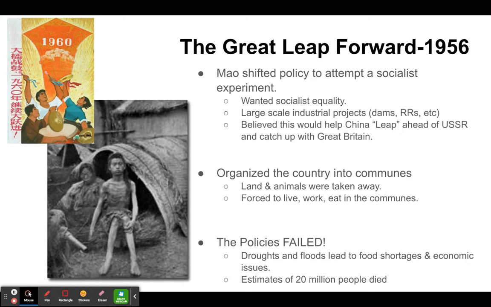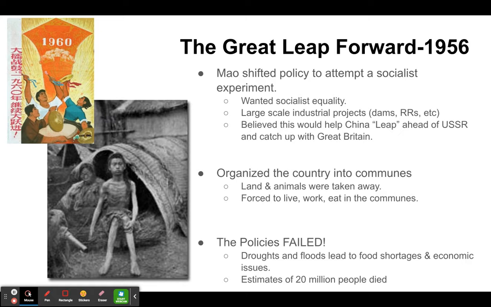And so he wanted to bring about major change. He put in large-scale industrial projects like building of dams and railroads and infrastructure. He believed that the Great Leap Forward would help China leap ahead of the Soviet Union and actually catch up to Western countries like Great Britain.